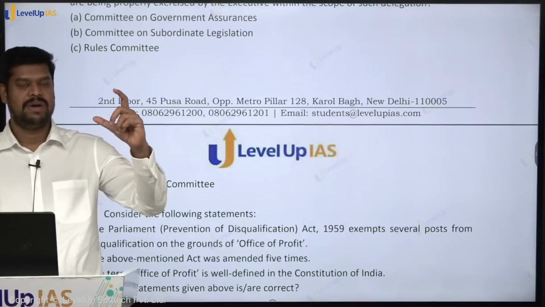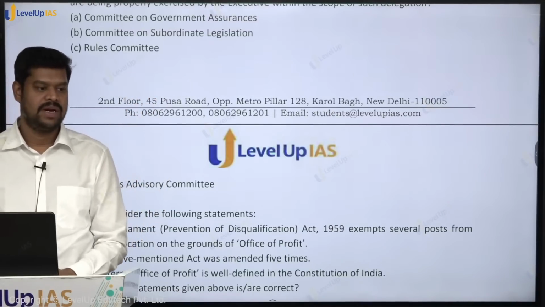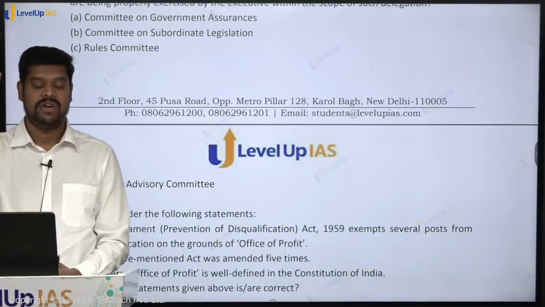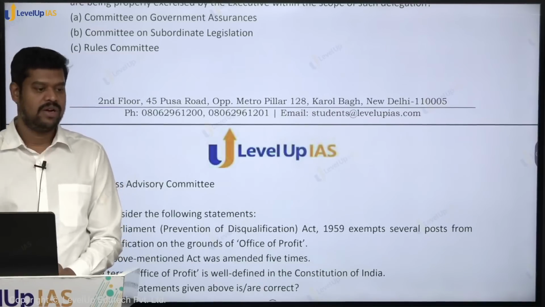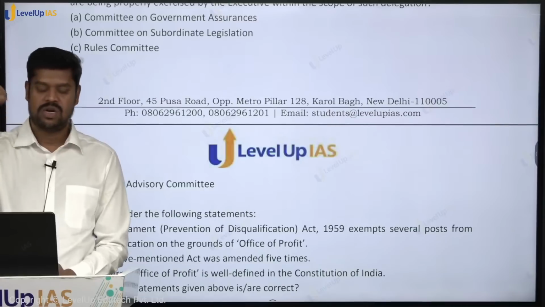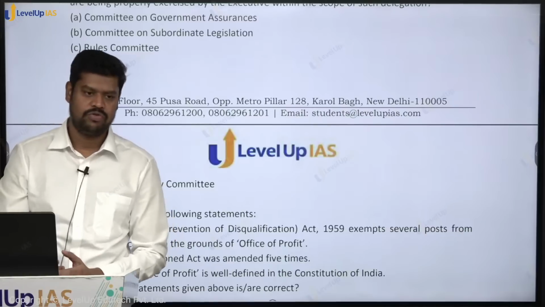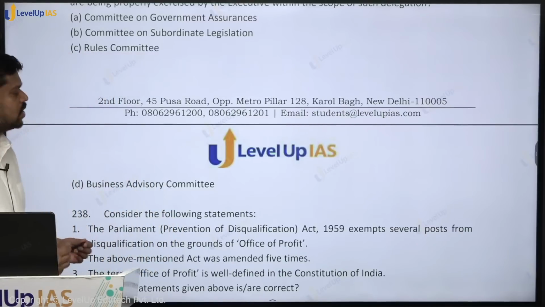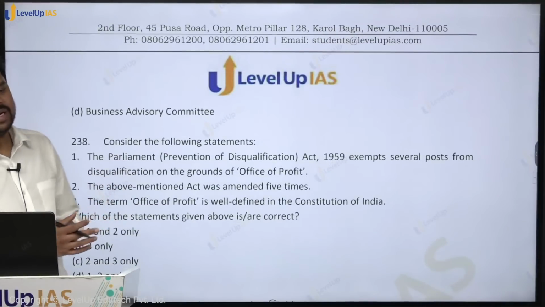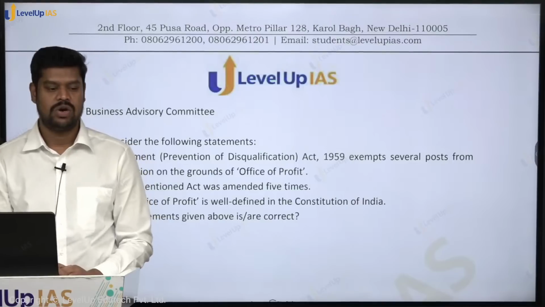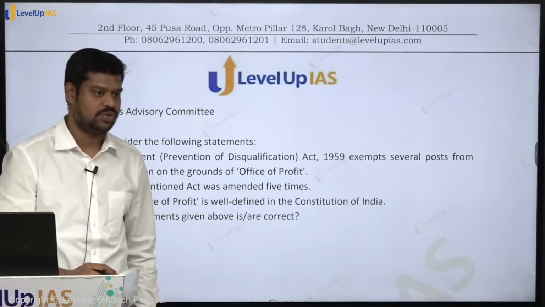Because the law says people belonging to 3 countries, belonging to 6 minority communities, though illegal migrants, can become Indian citizens. But how do we identify they have entered only from these 3 countries and belong to these 6 religious communities? There should be a mechanism to verify. Now these things are not mentioned in the law, but the rules can specify how these things can be verified. So only in 2024 the Citizenship Amendment rules came in. Okay, so therefore rules, and who makes these rules? Normally it is done by the executive. So that is why it is called subordinate legislation or delegated legislation or executive legislation also.